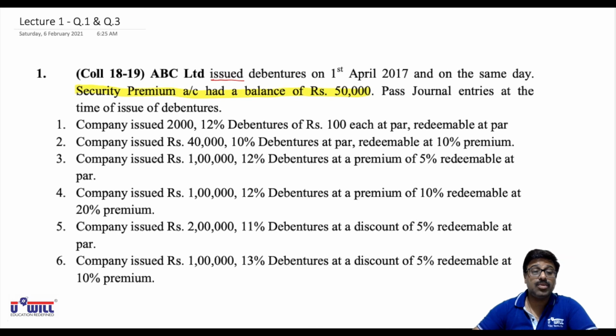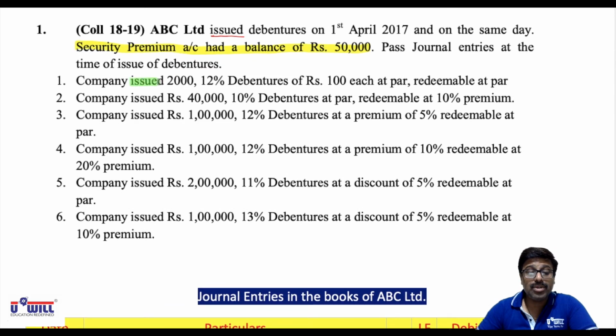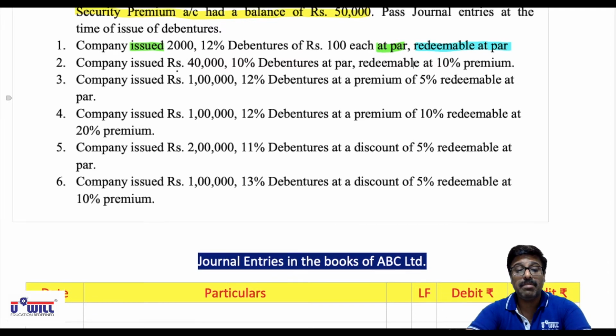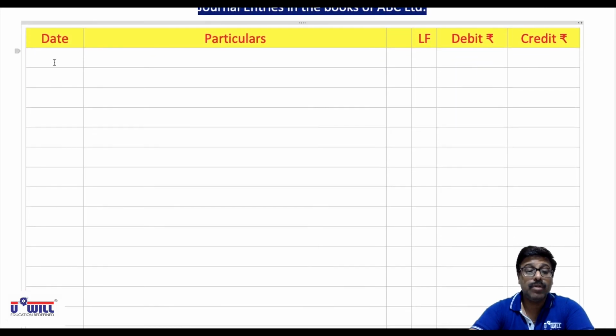Now look at the first situation. Okay, be attentive. Company issued, underline issued, 12% debentures of rupees 100 each, underline at par. Okay, how they have issued the debentures at par. And then underline redeemable also at par. Okay, issued at par, redeemable at par. So what entry will we pass for this? Understand it? All of you write down the first entry, first situation what we are doing right now in your notebook.